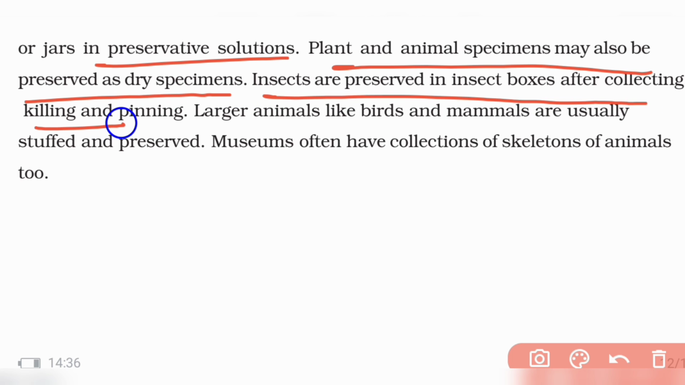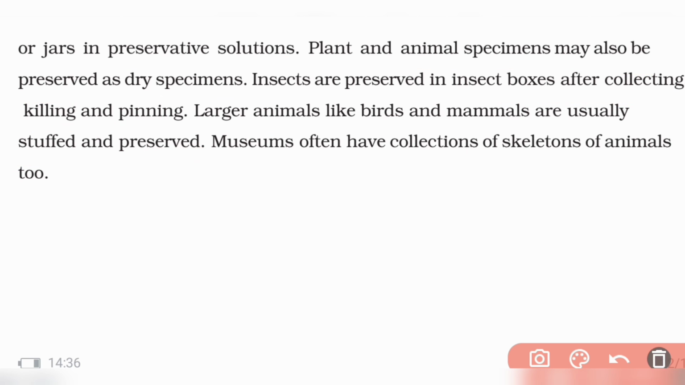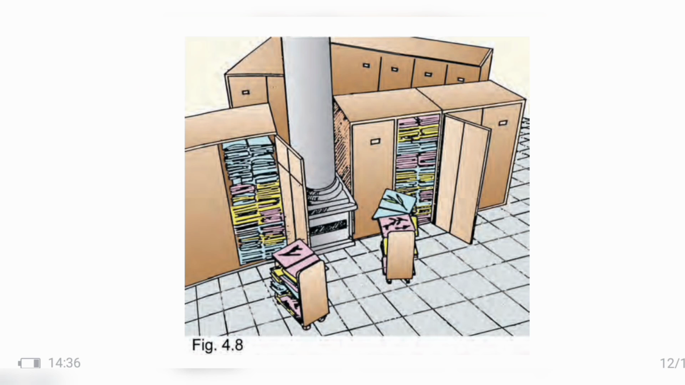So how do you preserve insects? First you collect the insects, then you kill the insects, and then you pin the insects. You will pin the insects to collect them on paper, okay? And next, large animals like birds and mammals are usually stuffed. You will stuff them with cotton or something, and preserve them using different chemicals. And you also have skeletons of big animals in museums, right?